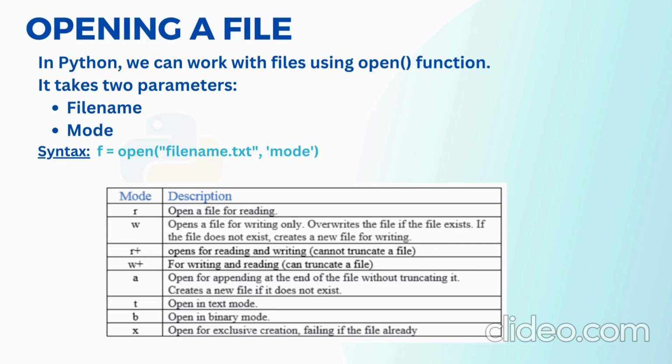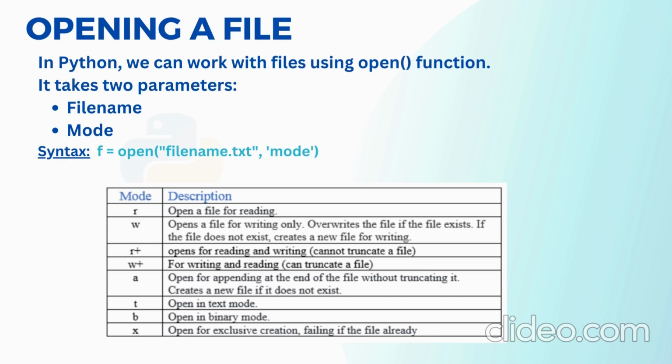Hello viewers, welcome to the part of the video where we are going to discuss opening a file. File opening is a very crucial part of file handling as it gives us access to retrieve and edit information inside a file. In Python, we can work with files using the open function.